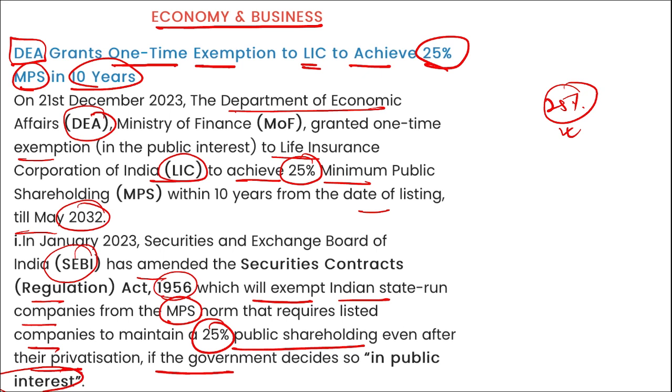So recently for LIC, the 25% minimum shareholding has been exempted for the next 10 years, and it is a one-time exemption for them. Also, if you remember, yesterday LIC's share hit a 25-week high.